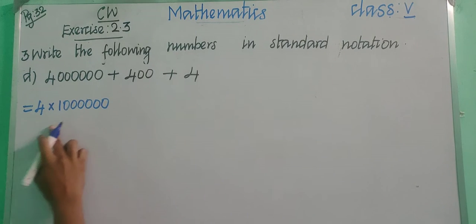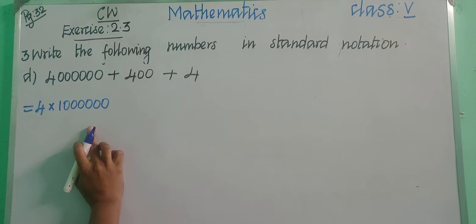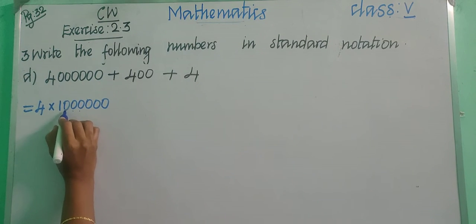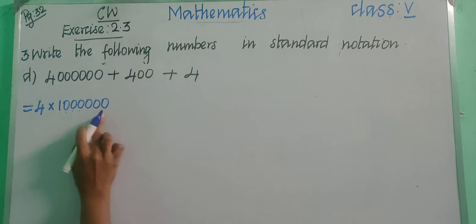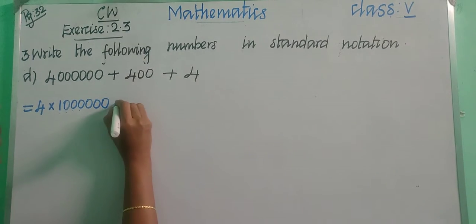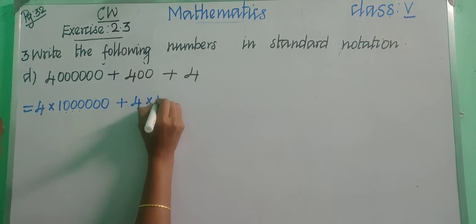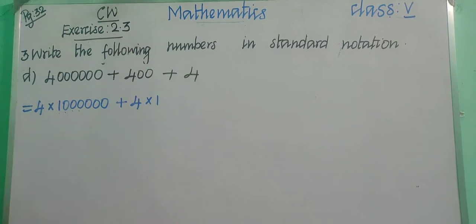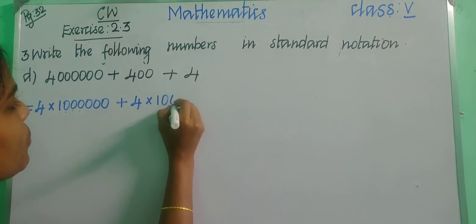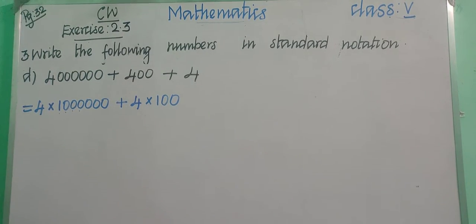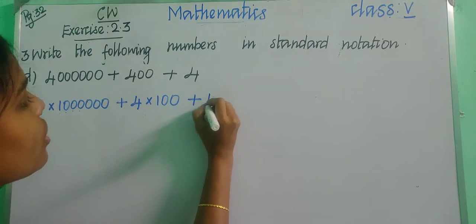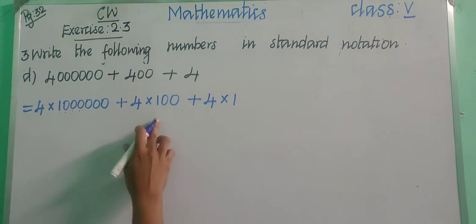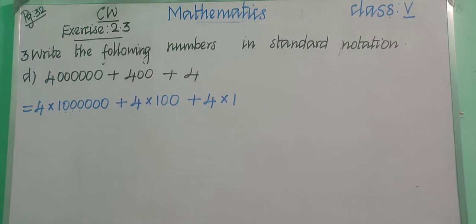Okay, children. So 4 into 10 lakhs. 1s, 10s, 100s, thousands, 10,000s, lakhs, 10 lakhs. Okay, children, 4 into 10 lakhs. Okay, and then put plus 4 into 1. Now hide this 4. How many zeros we are having? 2 zeros, right? We need to put 4 into 100, that is 400. Okay, children, at the last we are having 4 into 1. After 4 we are not having any digits, right? So we can put 4 into 1.